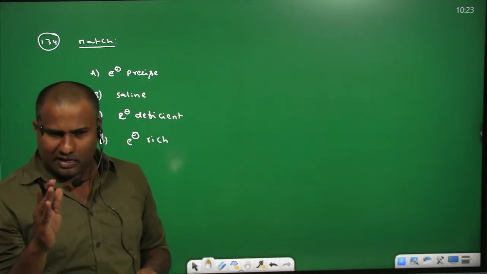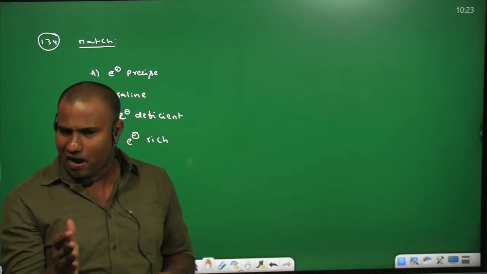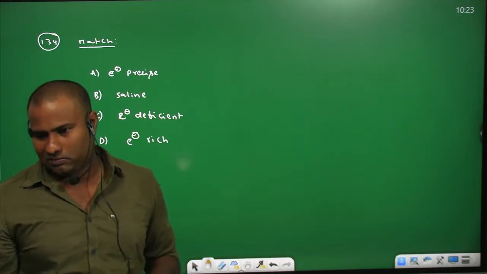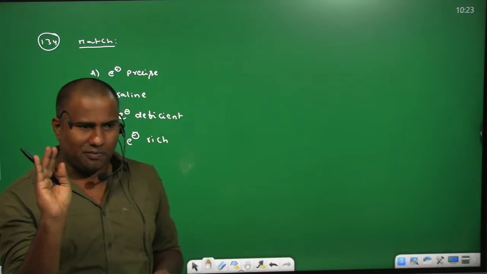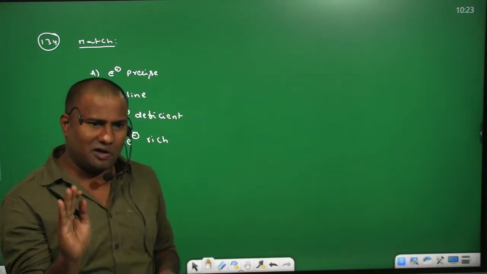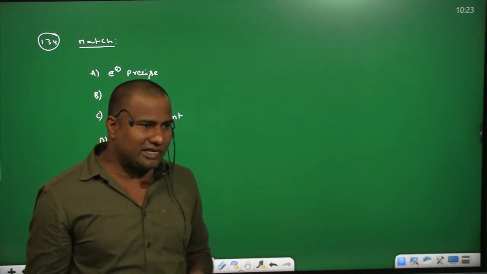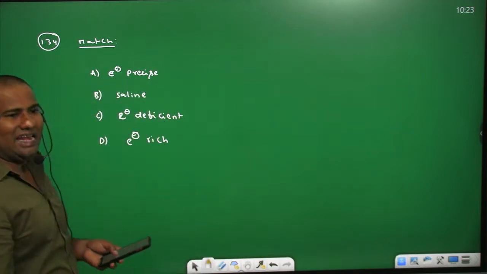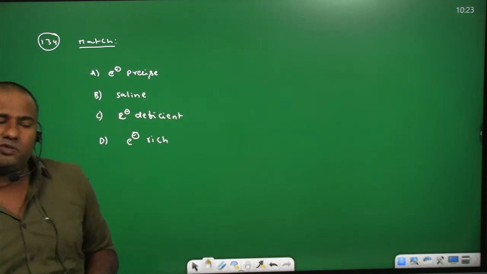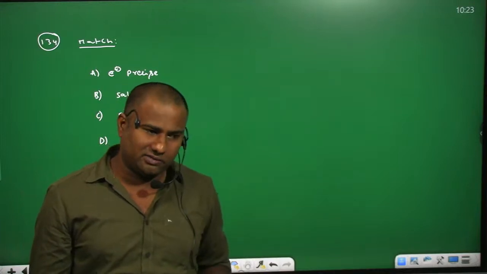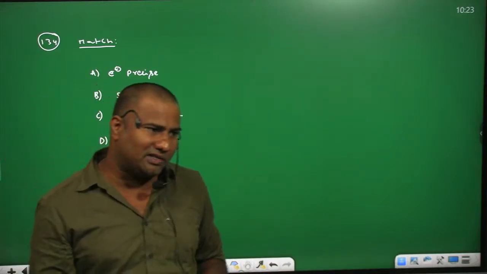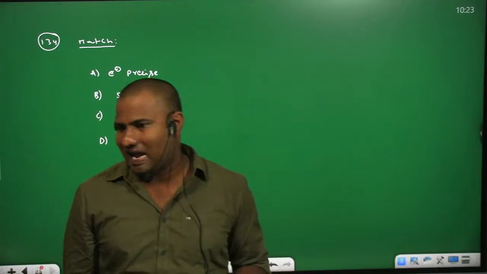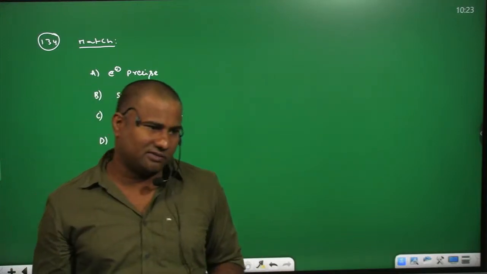The electron precise hydrides can be formed by the 14th group elements: carbon, silicon, germanium, tin. Then saline hydrides are also called metal hydrides. If hydrogen gas reacts with metals like first group and second group elements, that is going to form saline hydrides or metal hydrides.